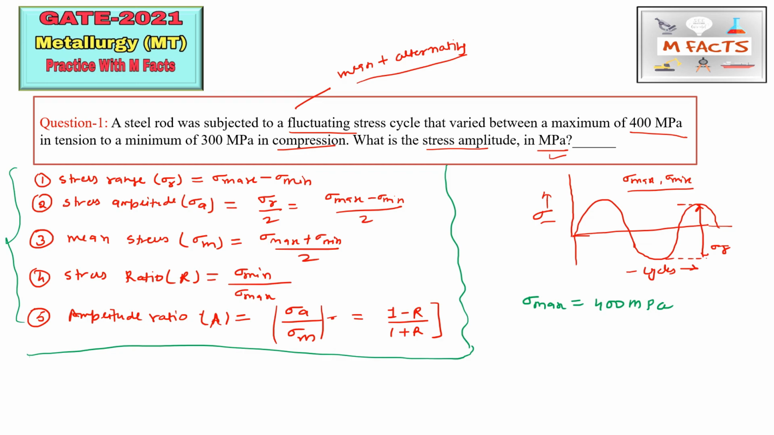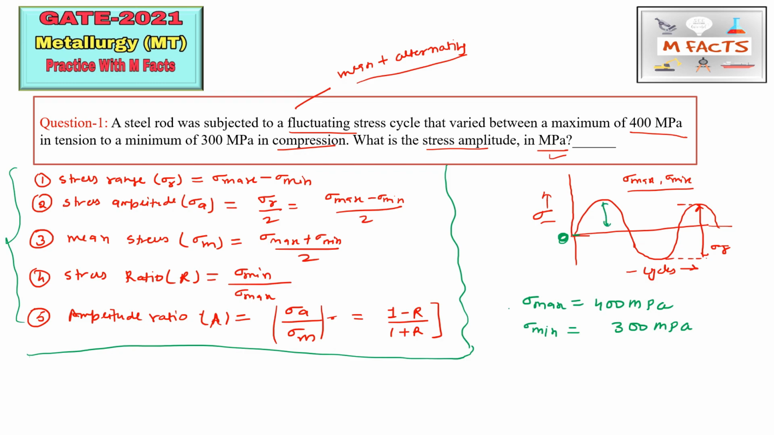The next thing is in tension to a minimum of 300 MPa in compression. So the sigma min value is given. Sigma min is basically 300 MPa, and this is in compression. Compression is basically, suppose we are taking 0 at the origin, so this will be in the plus value.